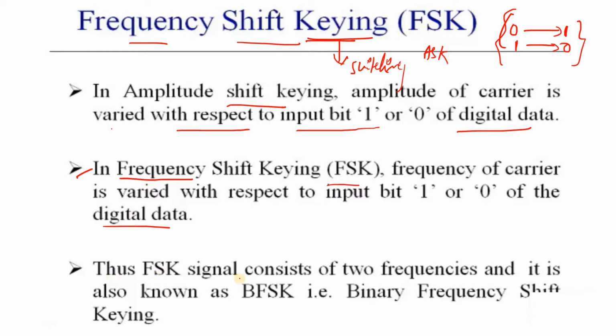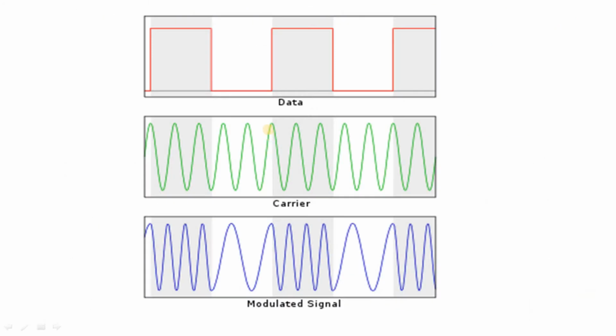Coming to this FSK signal, if we are using two frequencies, it is simply called binary frequency shift keying, between zeros and ones. Binary phase shift means we are using 0 and 1, that is called a BPSK signal. In this case, we are going to see the final modulated output. This graph represents the output of the FSK signal, the frequency shift keying signal.